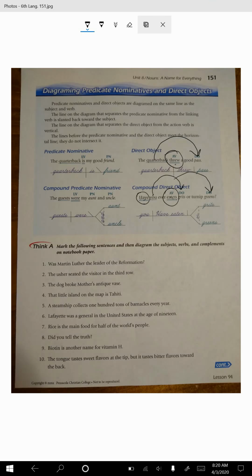So we have action verbs here. We have a noun that's receiving the action. The quarterback is doing what? He's throwing a what? A pass. You have eaten what? Grits or turnip greens. Notice up here we have or. It's not and. It's not always and. Sometimes it's or. So just as a little bit of a review, because I know we do a little bit more than just the normal diagramming.